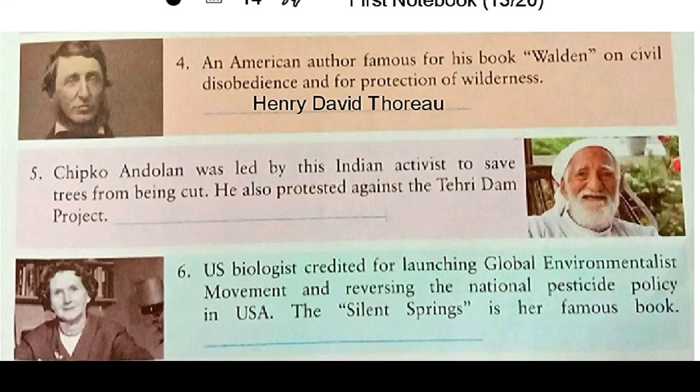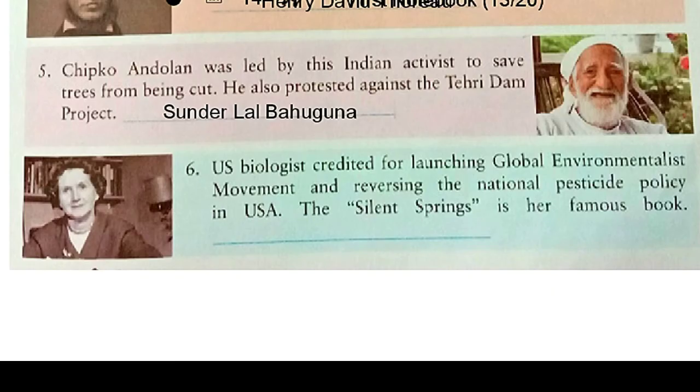Chipko Andolan was led by this Indian activist to save trees from being cut. He also protested against the Tehri Dam project. Yes, you guessed it right. He was Sundarlal Bahuguna. Now we will see our last question of this exercise. US biologist credited for launching global environmentalist movement and reversing the national pesticide policy in USA. Silent Spring is her famous book. She was Rachel Carson.